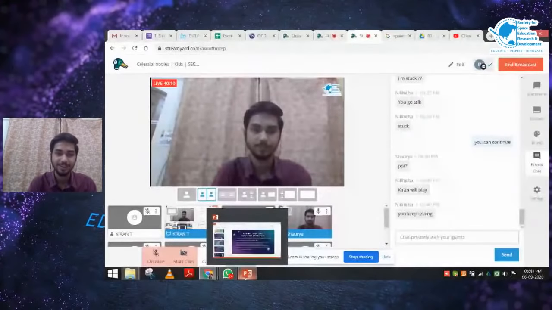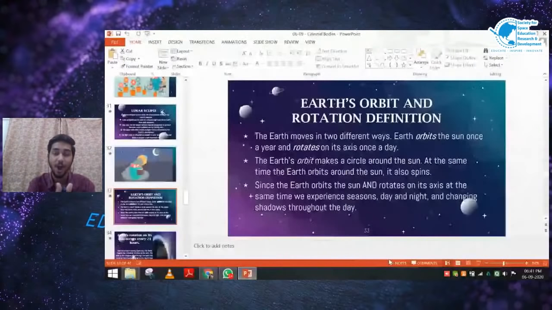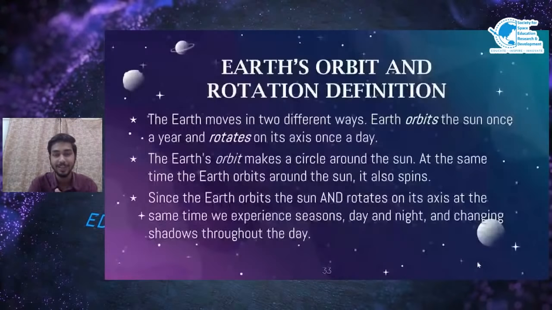So let's now move on to Earth's orbit. How much time does the Earth take to revolve around the sun? Have you ever wondered about it? No. So I will tell you about that. Let's imagine this is the sun. I don't have puppets like Akanksha, I will borrow them from her. So let's imagine this is the sun and this is the Earth.